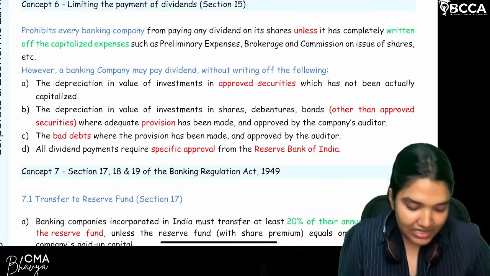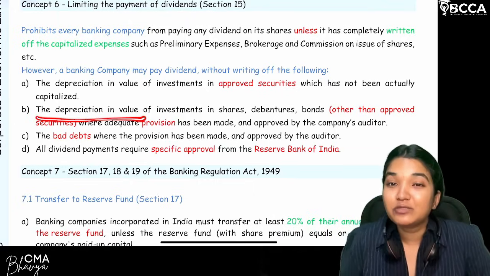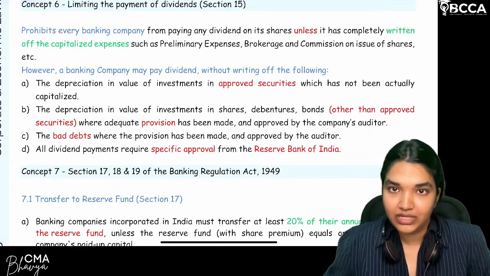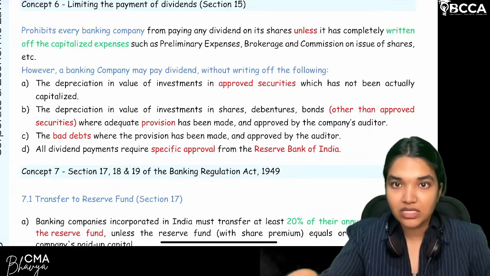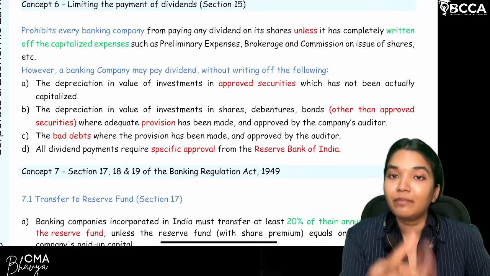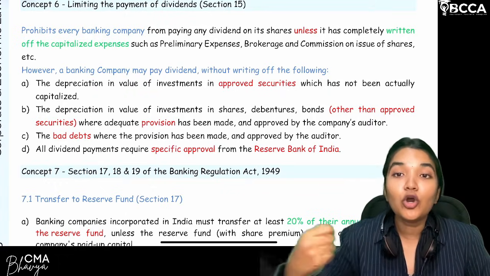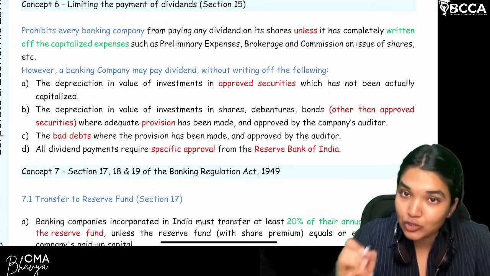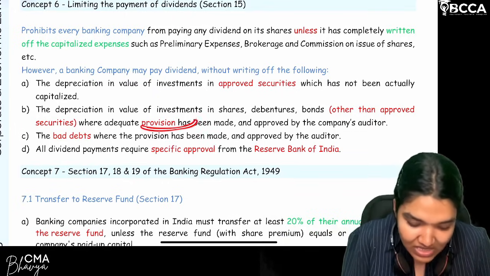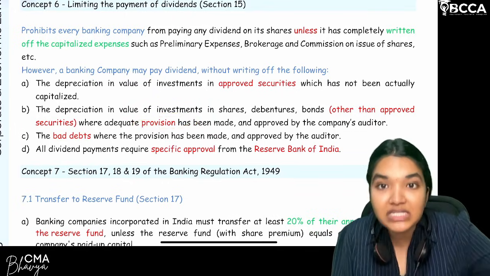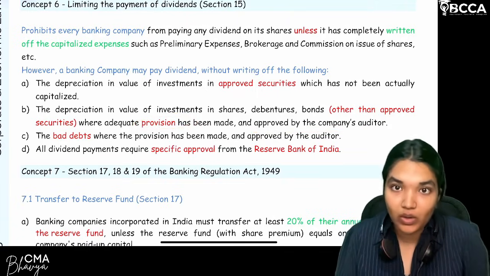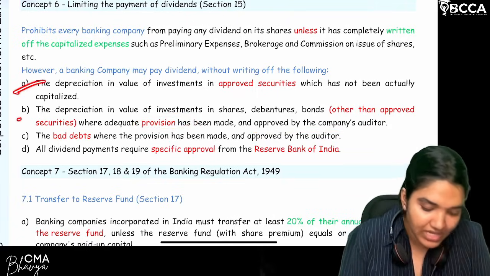Are we clear? Next, depreciation in value of investment, these are other than approved securities. These are risky securities. Are we clear? You make investment in risky securities, you should not adjust, then pay the dividend. Clear? Now moving on to the risky security, if there is a depreciation, two conditions should be met. First, you have to make a provision for depreciation of these investments, and the next, it should be approved by the company's auditor, both these cases.